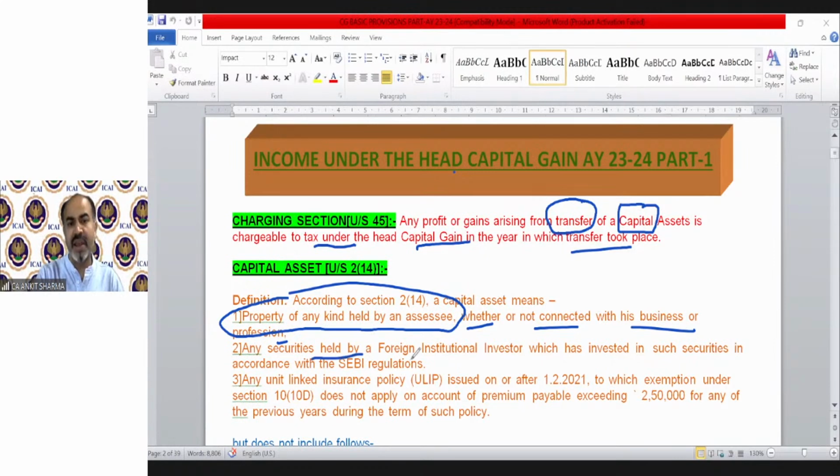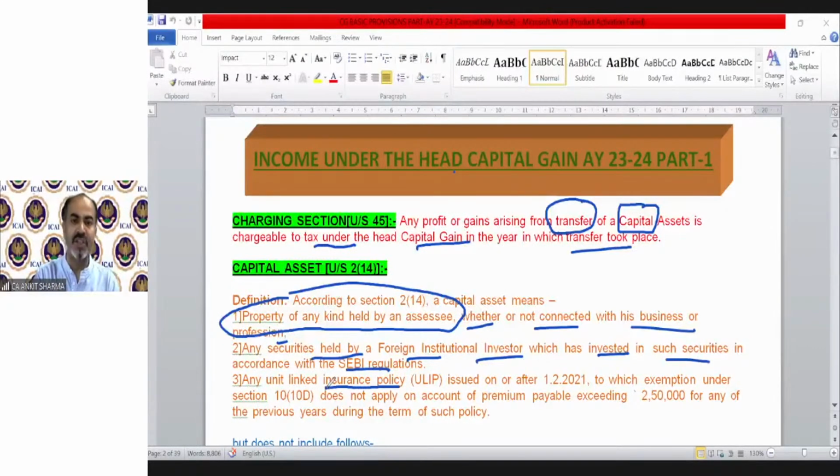Any security held by a foreign institutional investor which is invested in such security in accordance with the SEBI regulations. So FIIs investing in any securities as per SEBI guidelines, that security is also termed a capital asset.